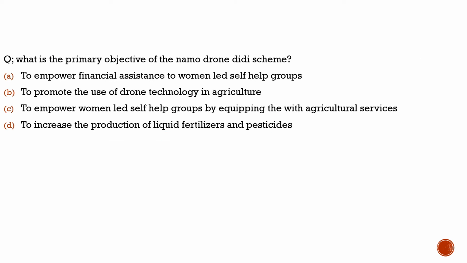Here the question is with respect to the Namo Drone Didi scheme. Let's understand what it is and what it deals with. This Namo Drone Didi scheme is a central sector scheme.